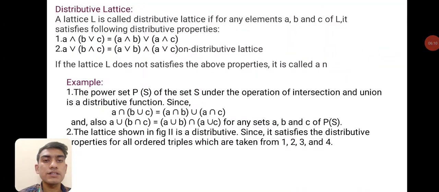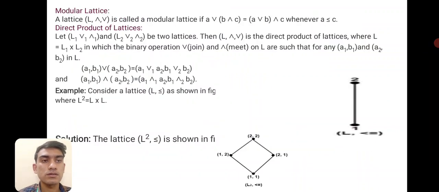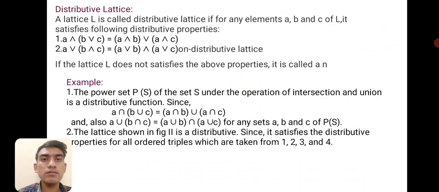Next, distributive lattice. The lattice L is called a distributive lattice if for any elements A, B and C of L it satisfies the following distributive properties: A ∧ (B ∨ C) is equal to (A ∧ B) ∨ (A ∧ C), and A ∨ (B ∧ C) is equal to (A ∨ B) ∧ (A ∨ C). If the lattice L does not satisfy the above properties, it is called non-distributive.